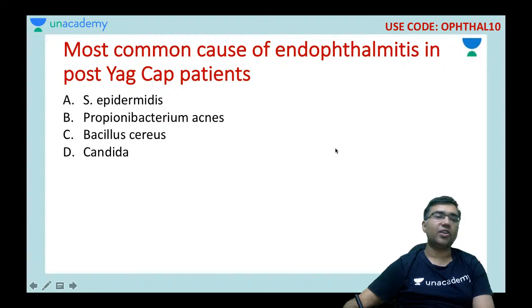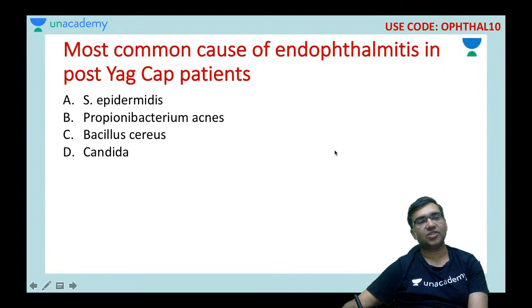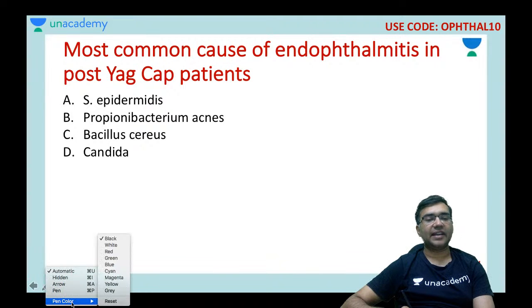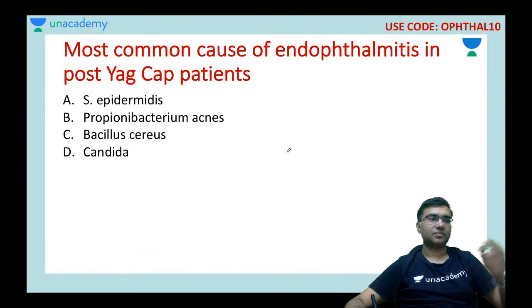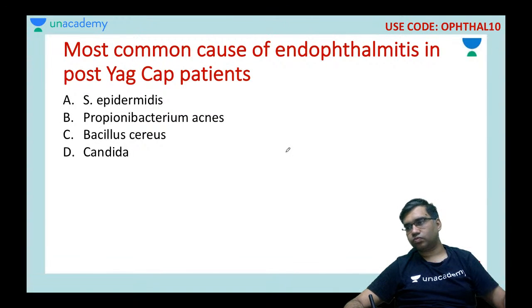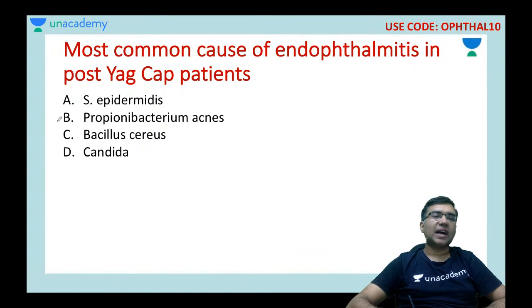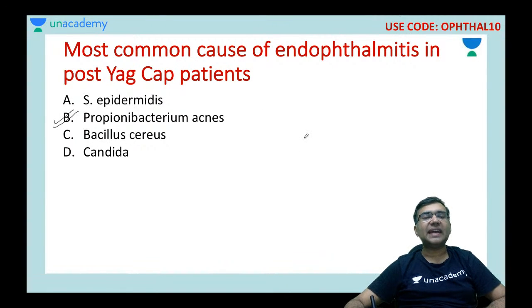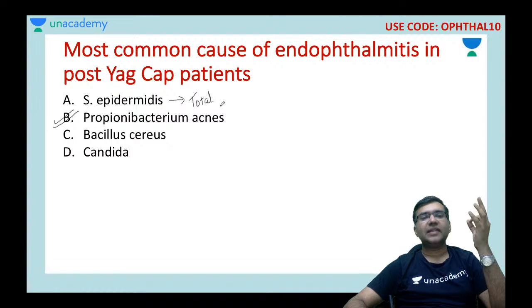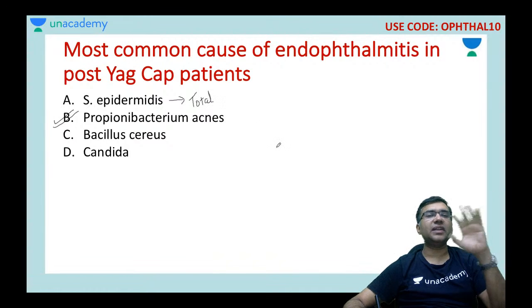Most common cause of endophthalmitis in post-YAG cap patients. Your answer options are Staphylococcus epidermidis, Propionibacterium acnes, Bacillus cereus, or Candida. So the answer here is B, that is Propionibacterium acnes. So I revise it once again for all the students who have joined late. Staphylococcus epidermidis is the organism that is responsible if they ask in total.